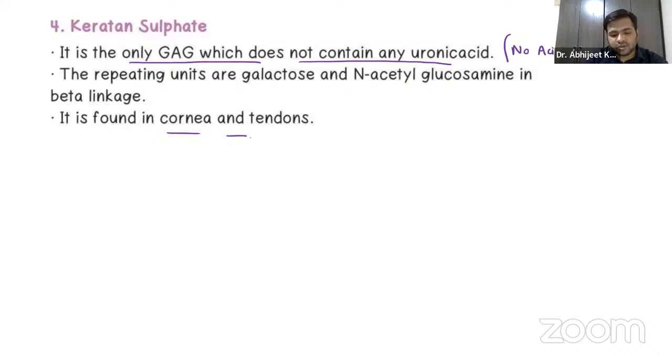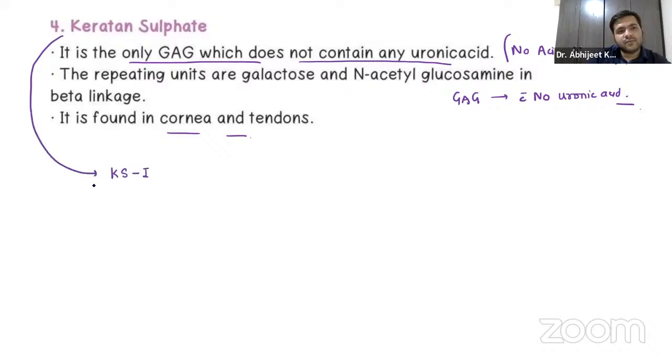Again, an important question, guys. They will ask you about the glycosaminoglycan with no uronic acid. That is keratin sulfate. Now remember, keratin sulfate is basically of 2 types: keratin sulfate 1 and keratin sulfate 2.